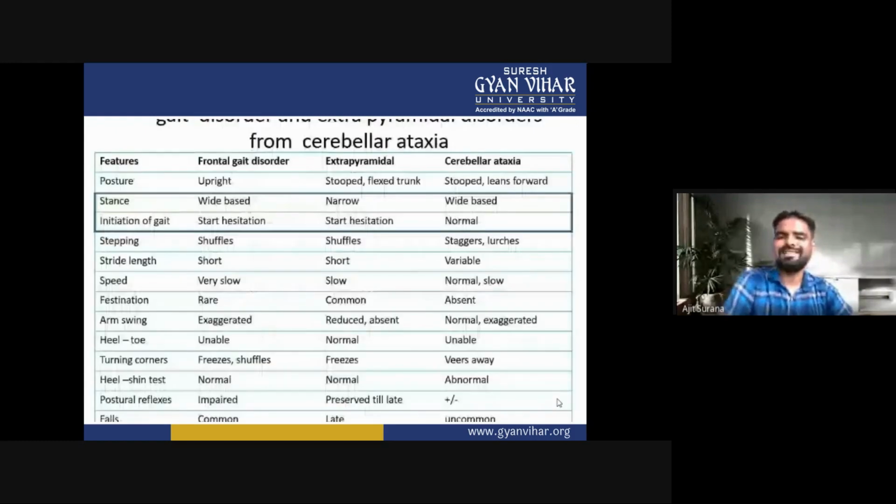So this is all about the differentiation of the imbalance due to frontal gait disorder and extrapyramidal disorder from cerebral ataxia. These are the differences between frontal gait disorder, extrapyramidal disorder, and cerebral ataxia.